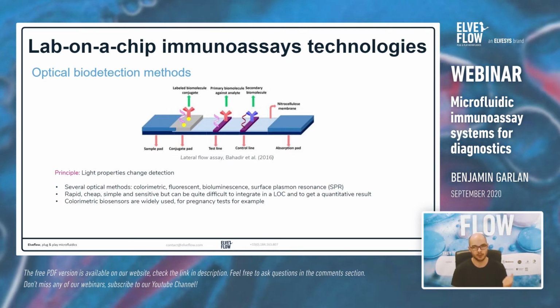For example, it's the same principle as pregnancy tests. Like on this figure, you put your sample in the sample pad at the left of the device, and the capillary force will bring the sample across the device. And if the pathogen is present in the sample, the test line will appear by creating this antibody-antigen sandwich configuration. The control line always appears if the sample reaches it, because it doesn't need the antigen to create the line. So if you have both lines during a test, it means that the antigen is in your sample.